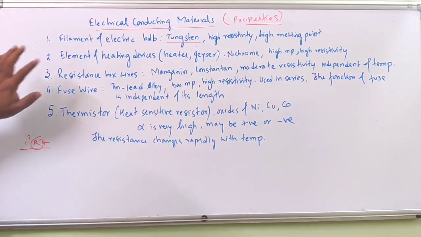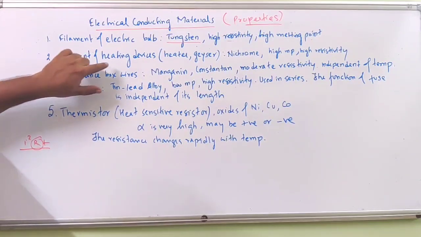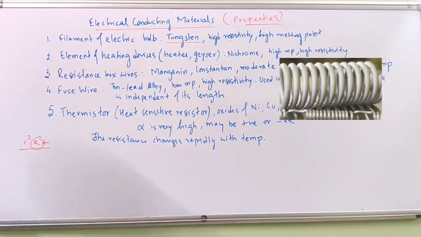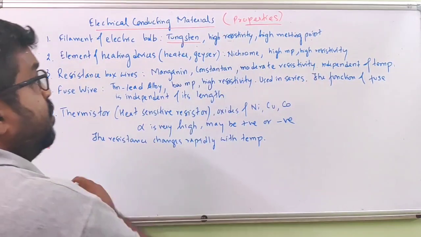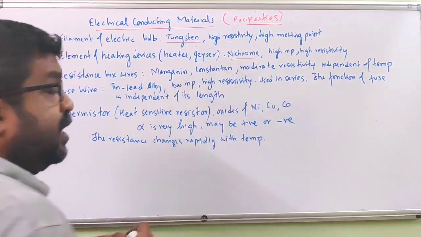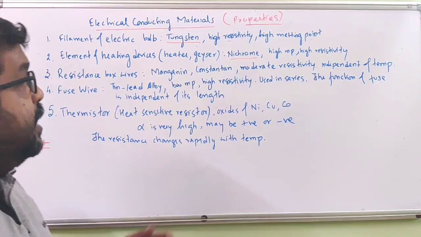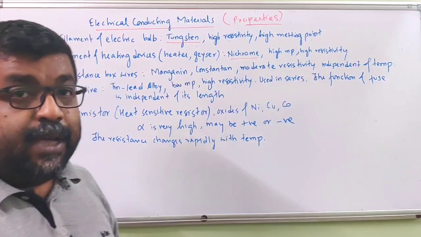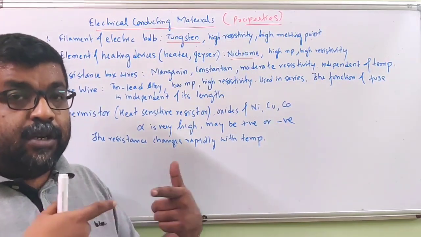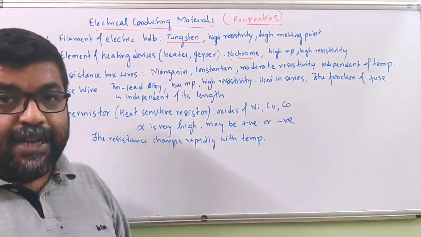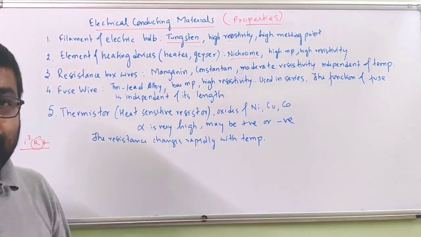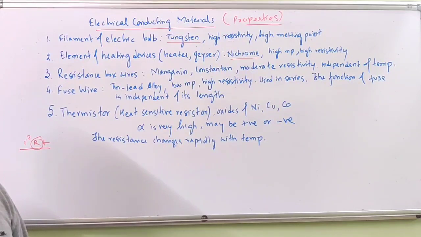Similarly, for the heating element of devices like a heater or geyser, the coil used is usually made up of nichrome. This is an alloy, and again it should have a high melting point and high resistivity. High melting point so that it does not break at high temperature, and high resistivity so that it is able to generate more heat.